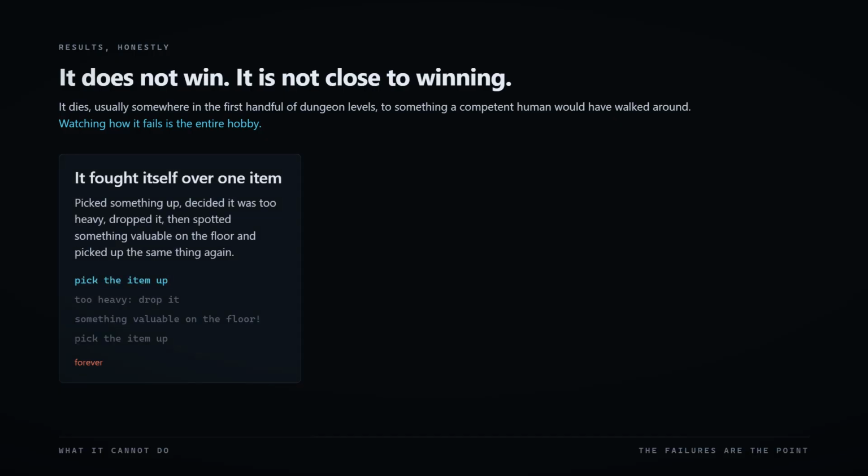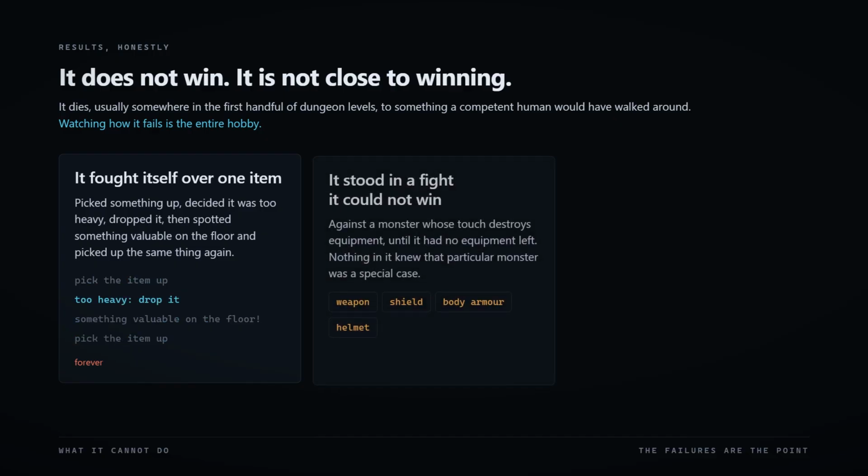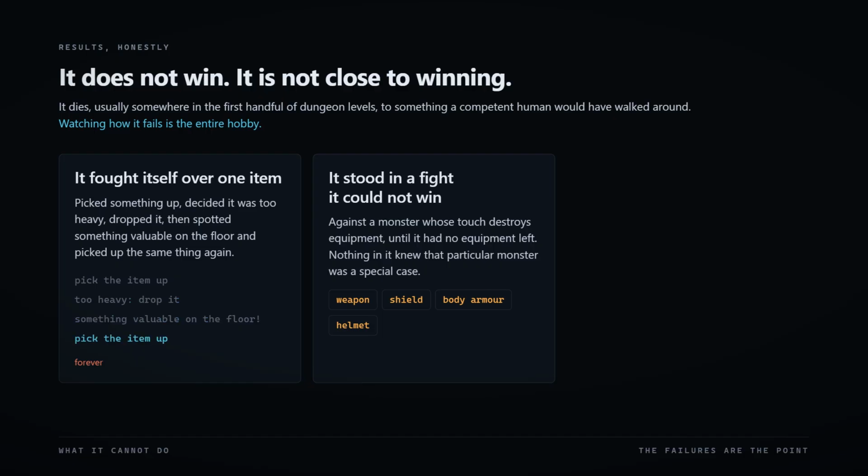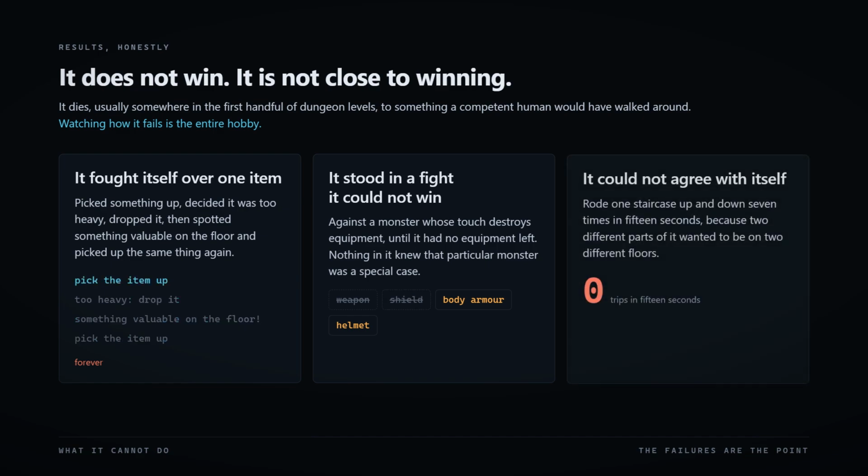It once picked up an item, decided the item was too heavy, dropped it, and then, a few seconds later, spotted something valuable on the floor and picked up the exact same thing. Forever. It has stood in a fight against a monster whose touch destroys equipment until it had no equipment left, because nothing in it knew that particular monster was a special case. It has ridden one staircase up and down 7 times in 15 seconds because two different parts of it wanted to be on two different floors.